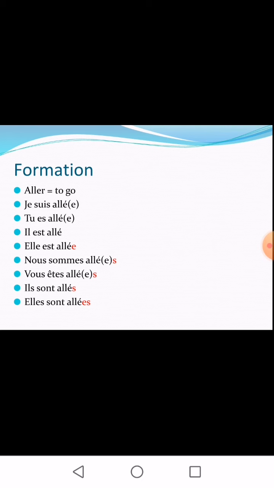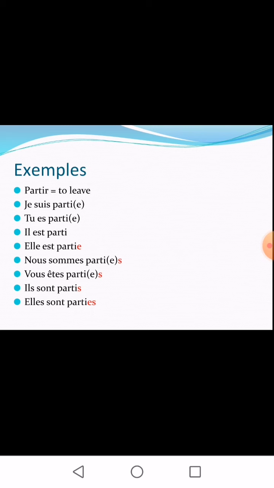Likewise, for nous sommes allés, we have gone. And if that nous represents a group of masculine persons, then you need not add that E. It should be simply allé with an acute accent, plus S. If that nous is standing for a group of feminine persons, then you have to make it as allé acute accent ES. Understood? So now let's see one more example.